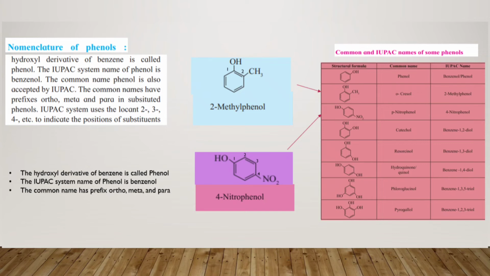The IUPAC system name of phenol is benzenol, and the common names have the prefixes ortho, meta and para. So over here, first we will see the common naming, that is the common name which is given to the phenols.